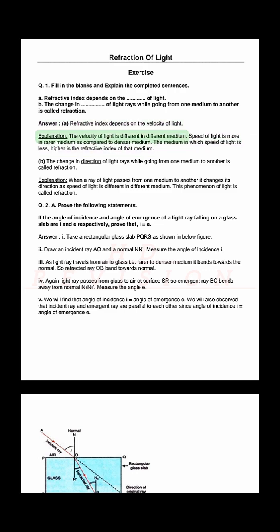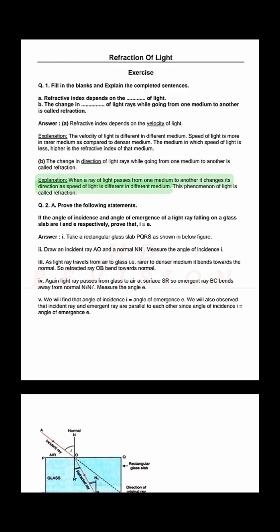Explanation. The velocity of light is different in different media. Speed of light is more in a rarer medium as compared to a denser medium. The medium in which the speed of light is less, higher is the refractive index of that medium. B. The change in direction of light rays while going from one medium to another is called refraction.